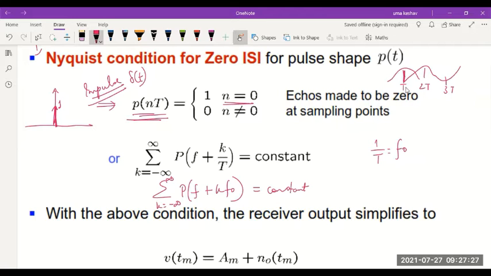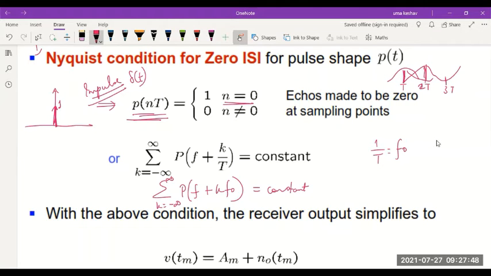Okay. And when we are taking samples at integer multiples of the time period, if we don't want ISI to affect, then you have to define a pulse which will have a value 0 at all other sampling points.